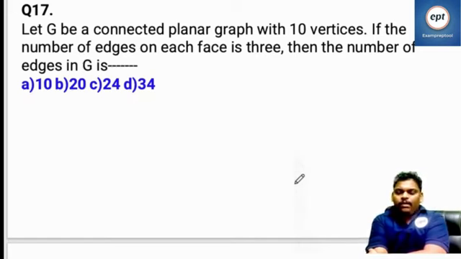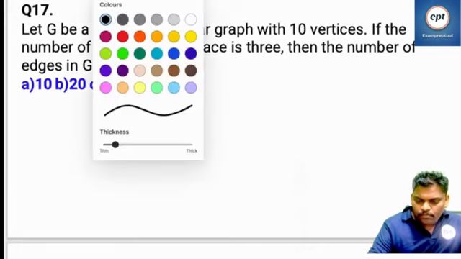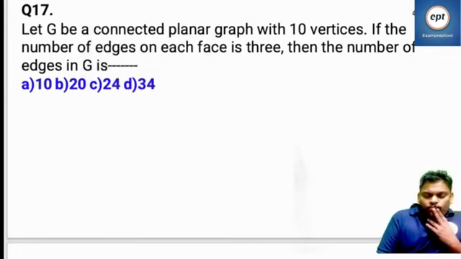Let G be a connected planar graph with 10 vertices. If the number of edges on each face is 3, then the number of edges in G is.